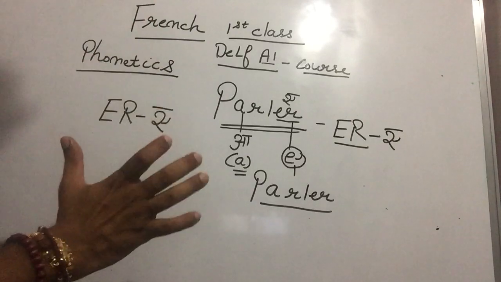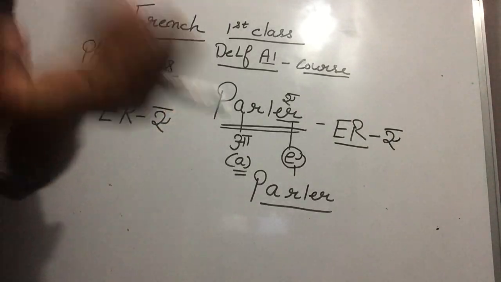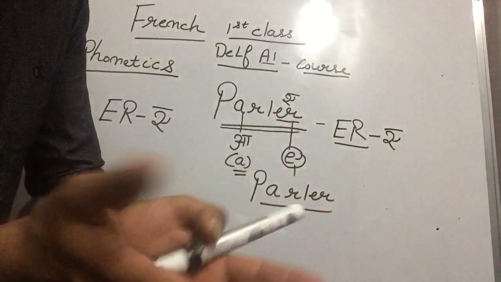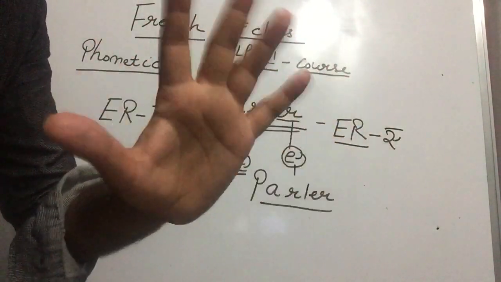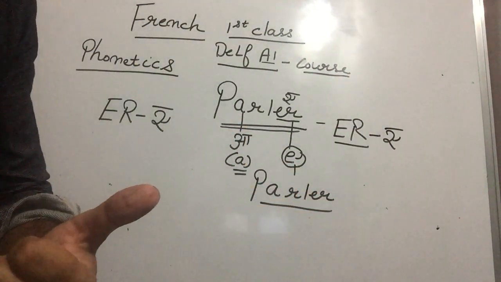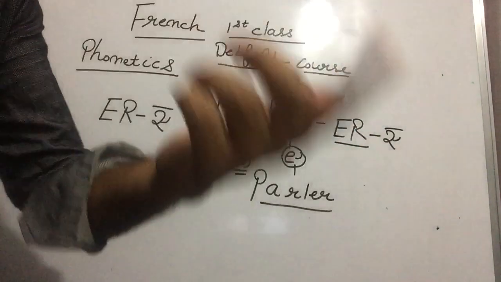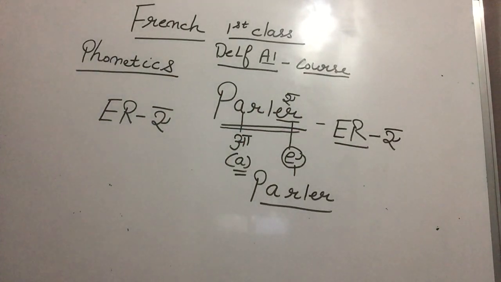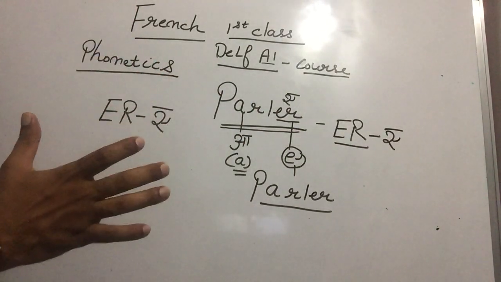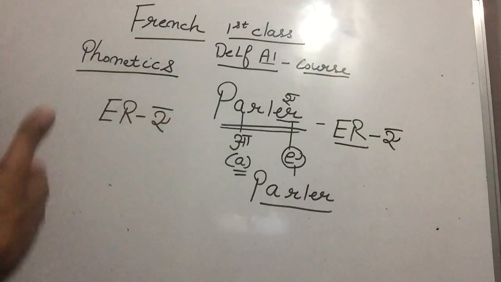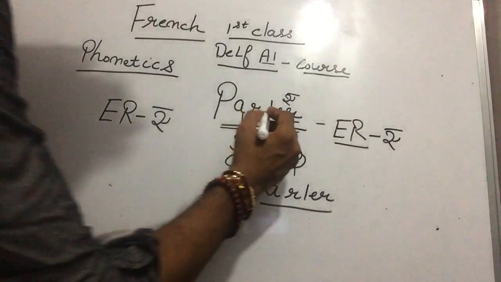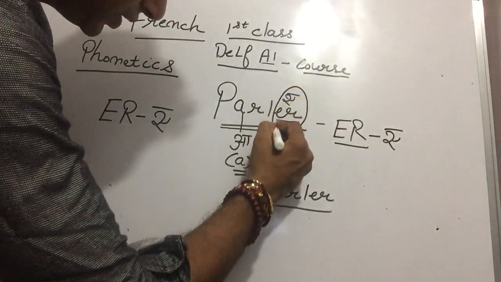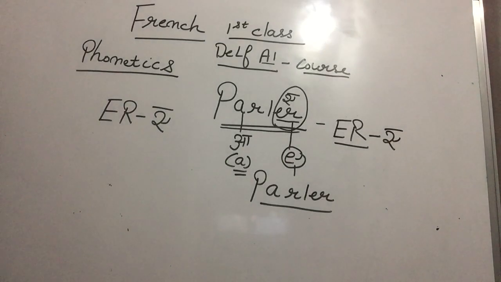In phonetics, Paji, if I want to speak the language and I don't know the phonetics, it is like you want to speak Punjabi but you don't know the Punjabi sounds, so you cannot speak it or read it out. The same thing, phonetics plays a vital role if you want to speak or read the language. So you have to learn this. ER sound is A in French. Is that clear to you? Yes, sir. Correct.